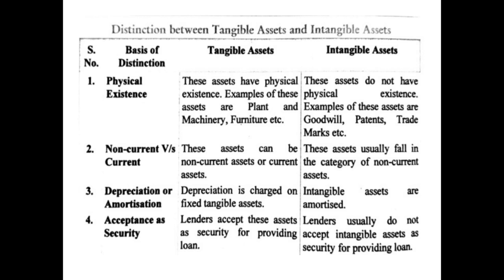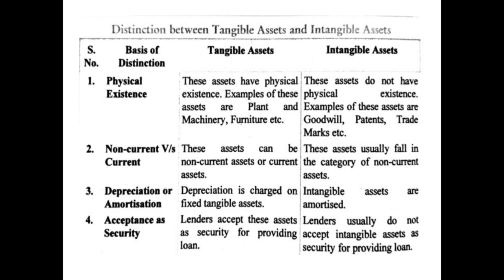Now the difference between tangible assets and intangible assets. The first difference is on the basis of physical existence. So tangible assets have physical existence, means it can be seen and touched. For example, plant and machinery, furniture, etc. But intangible assets do not have physical existence. These cannot be seen or touched. For example, goodwill, patents, trademarks, etc.